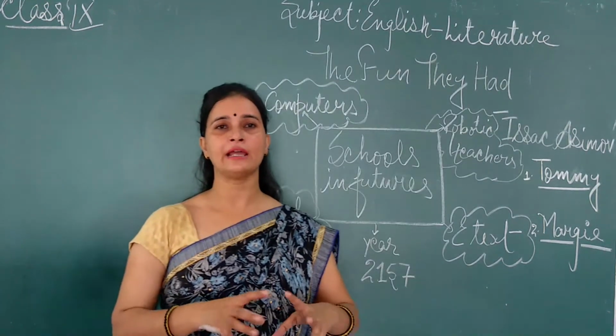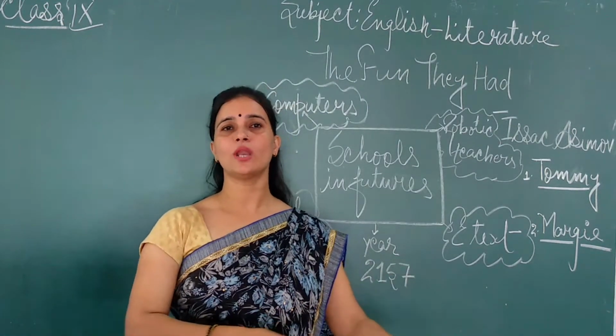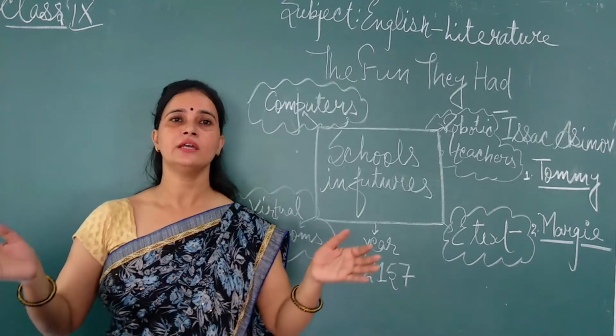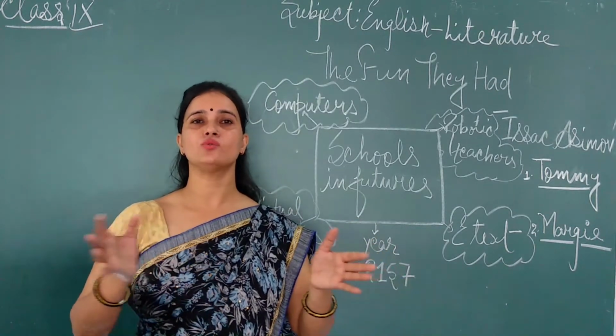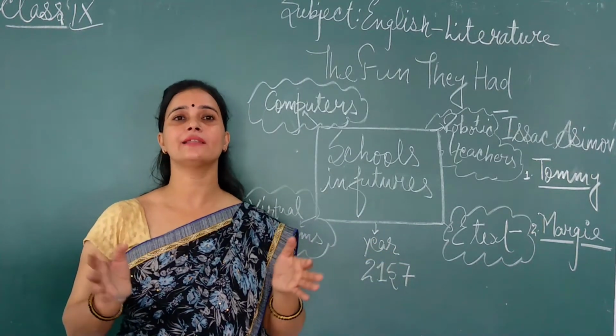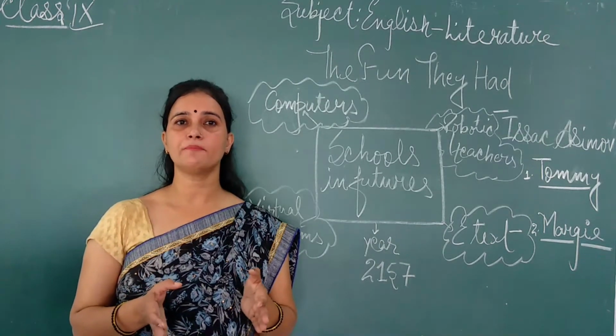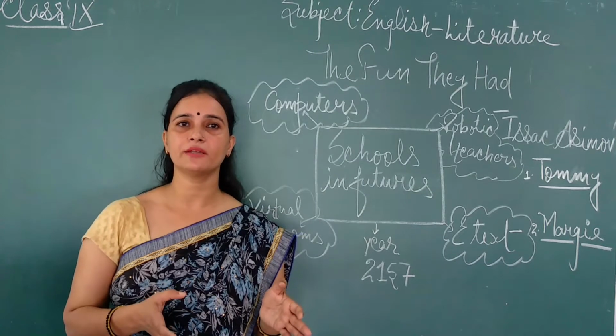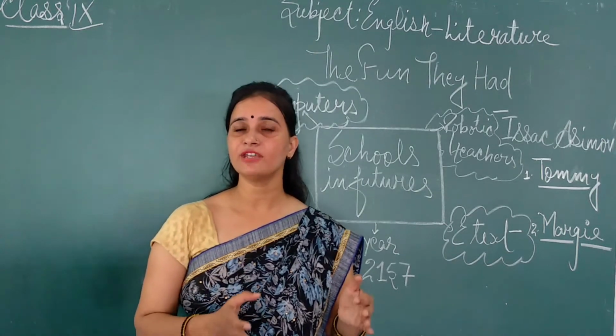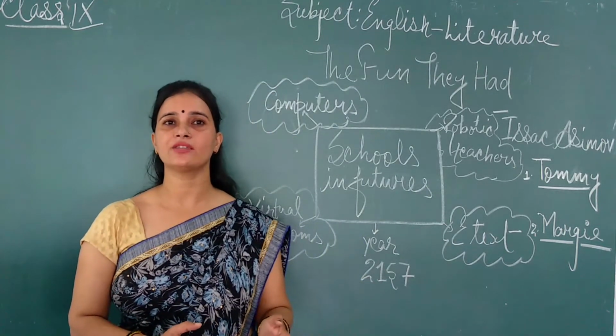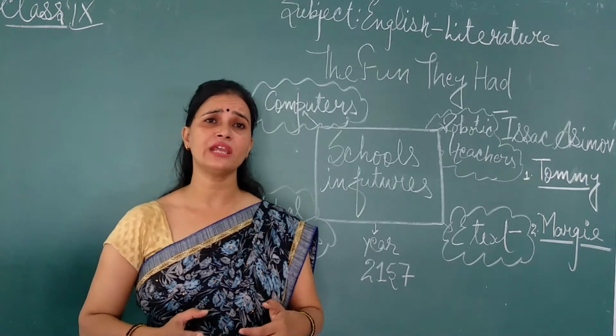Here the writer analyzes the past of the school and the future of the school. There is a comparison of the past school and the future school, and here we prefer the past school because at that time we had a type of school that really gave pleasure.